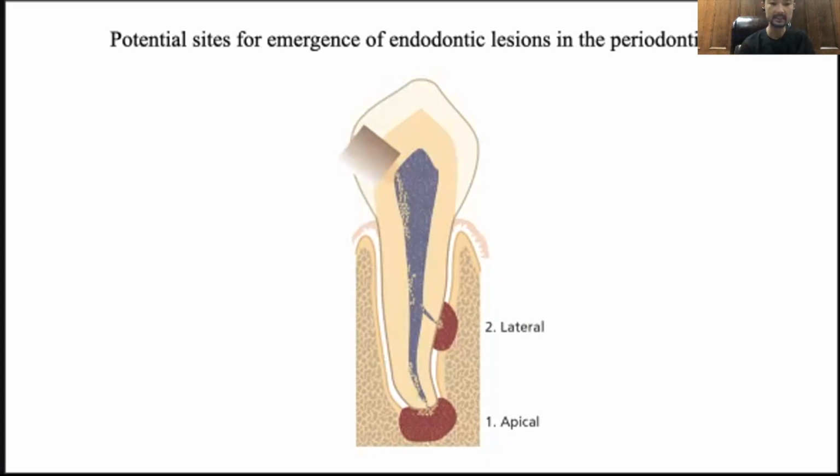In this instance, the causative agents are released along lateral or accessory canals. This led to the more comprehensive term, periradicular lesion. Since most portals of exit are in the apical portion of the roots, and for the sake of convenience, the term periapical or apical lesion is used in this text to designate all inflammatory lesions of endodontic origin in the periodontium.